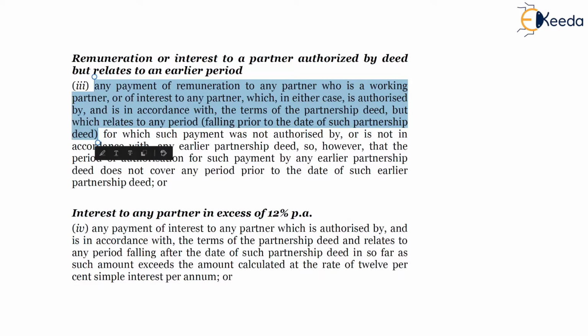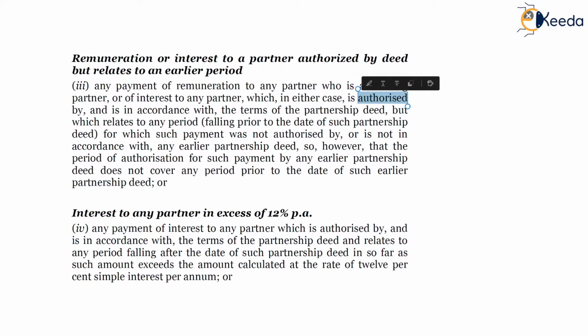So for 1 year there were payments of remuneration to the partners and the partnership deed came into existence only after 1 year. So any payment before the period of the partnership deed will be disallowed as per the provisions of 40B(3).